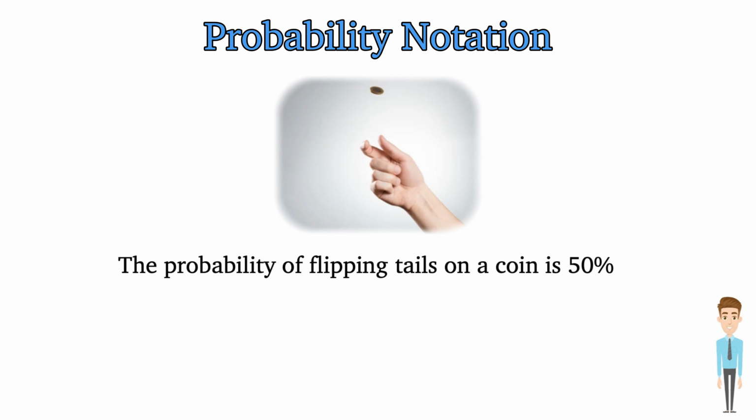Now, you could probably guess that a number of lessons will be finding the probability of different events. For example, the probability of flipping tails on a coin is 50%. Now, writing a large number of these sentences can take a lot of time to write down. So, mathematicians created probability notation to make things quicker.